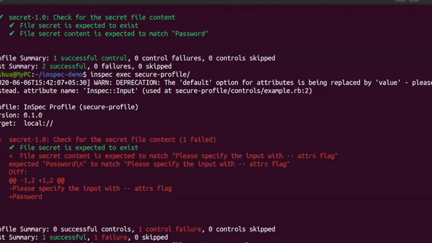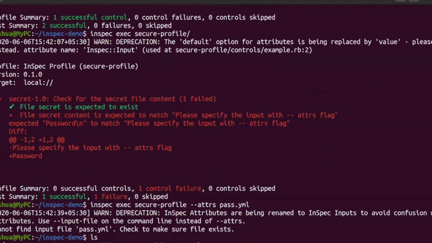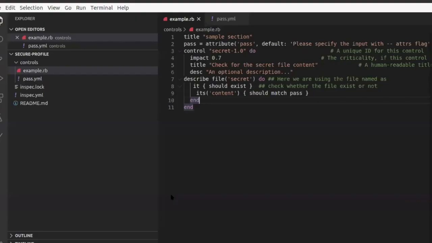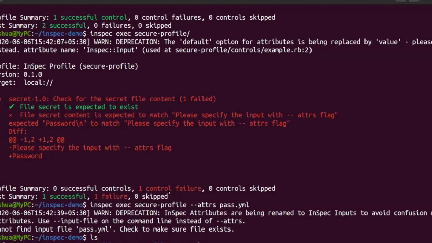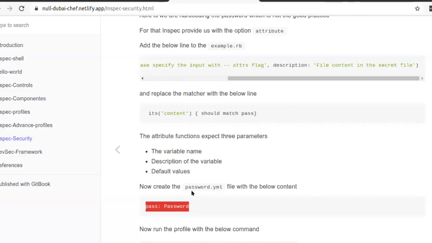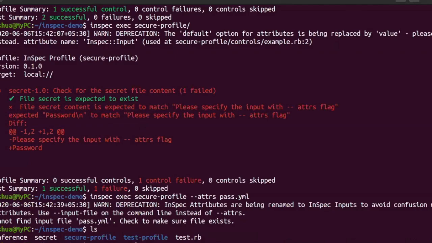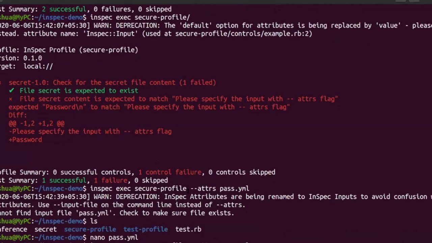So I will run this one now. Sorry, I have saved the file inside this secure profile, not directly here. So it's showing from here.